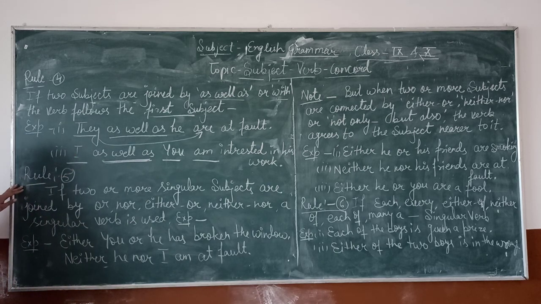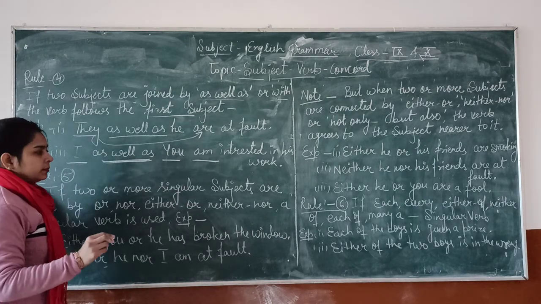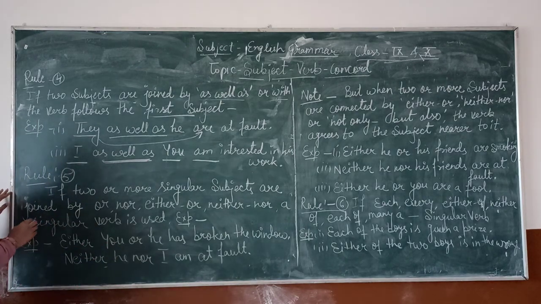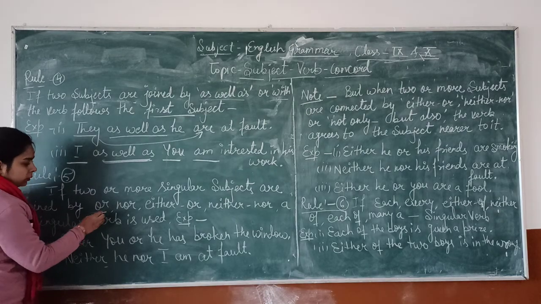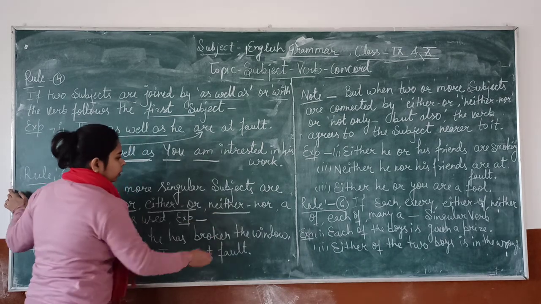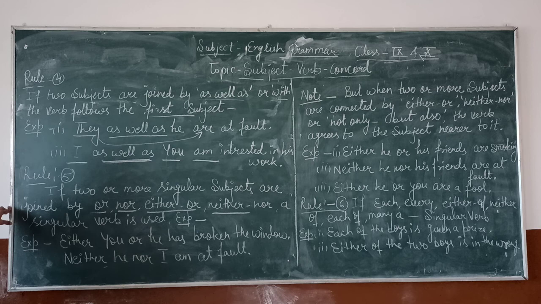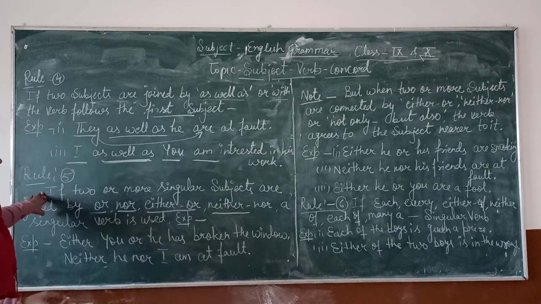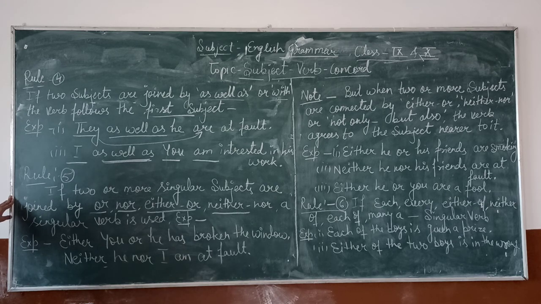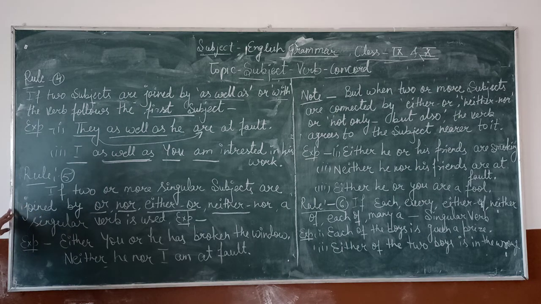Next rule, if two or more singular subjects are joined by or, nor, either or, neither nor, a singular verb is used.